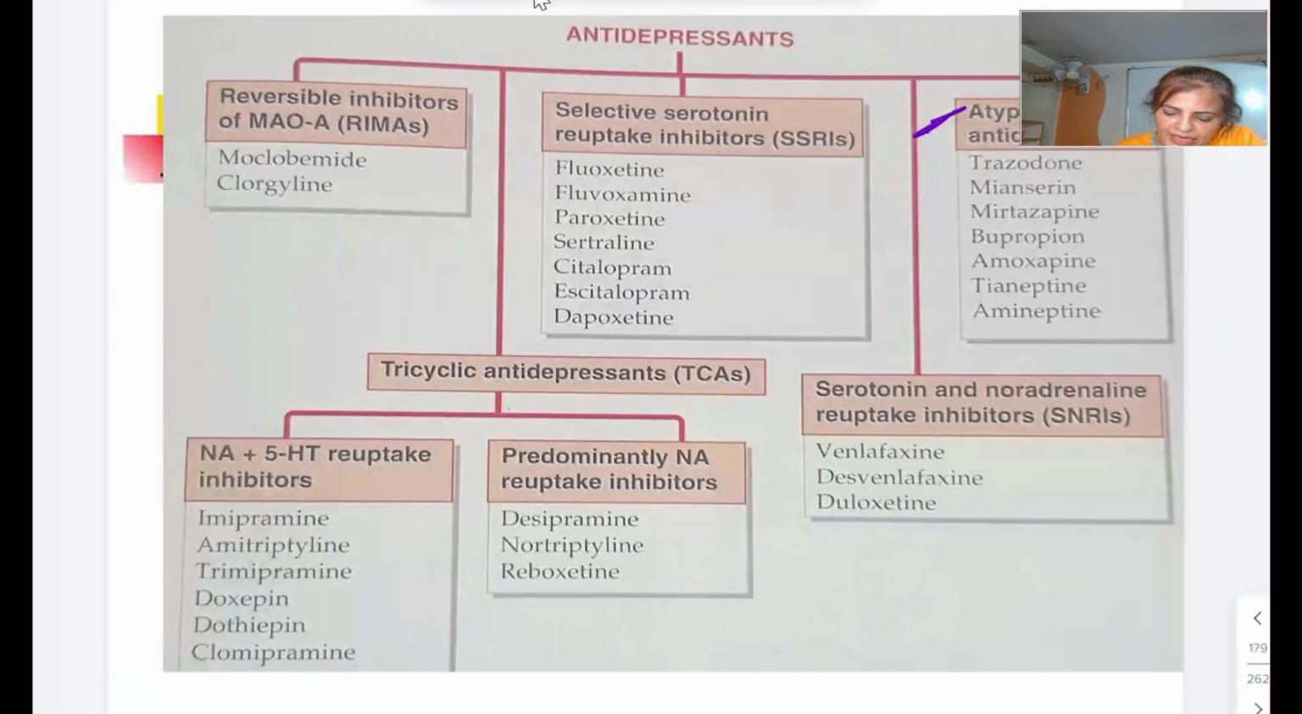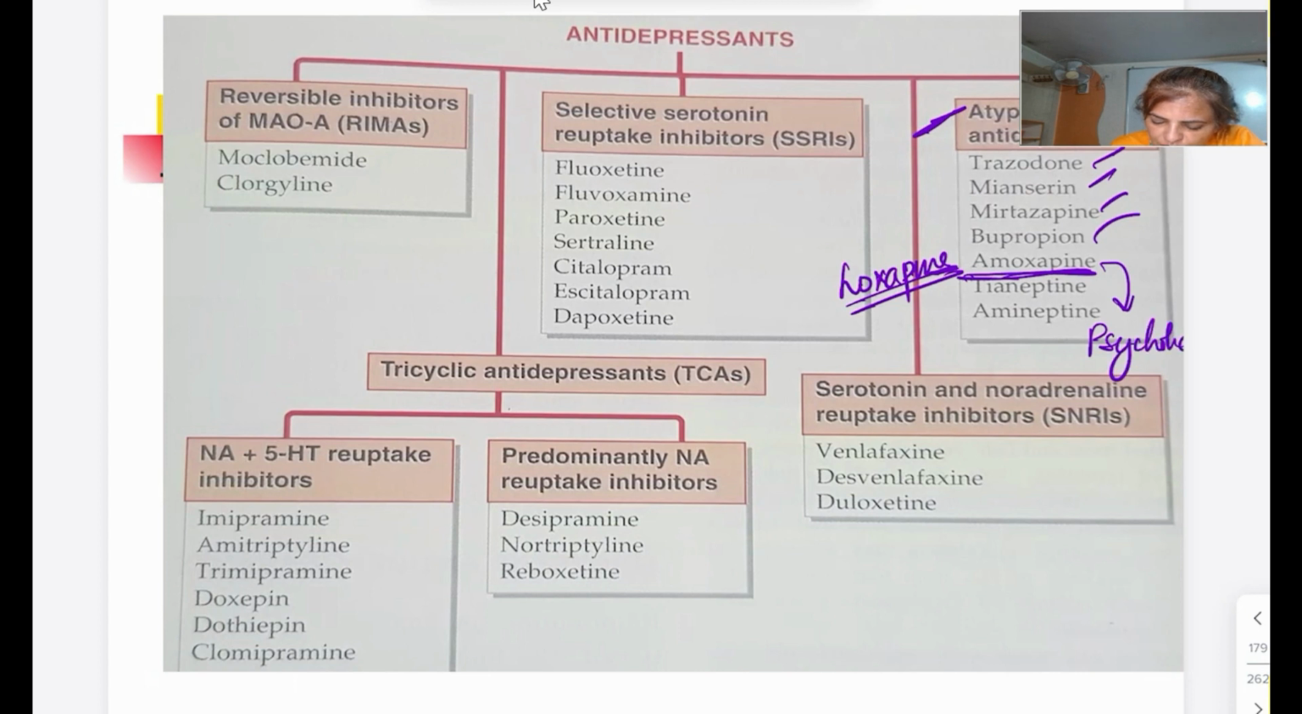So another atypical antidepressant, यहाँ तक हो गया, this amoxapine. Amoxapine is just like loxapine. So they are also going to just like loxapine, जो आपकी antipsychotic है. So they are also going to decrease the level of dopamine. So they are also used for the psychotic depression. यहाँ पे पेशेंट को साइकोसिस भी है और साथ में डिप्रेशन भी है. So just like loxapine they act.